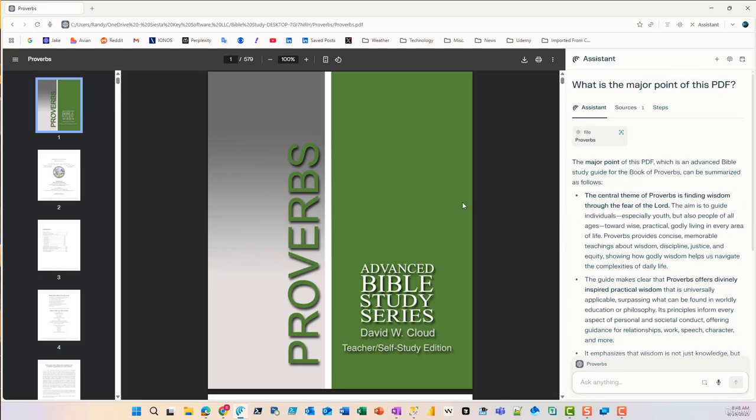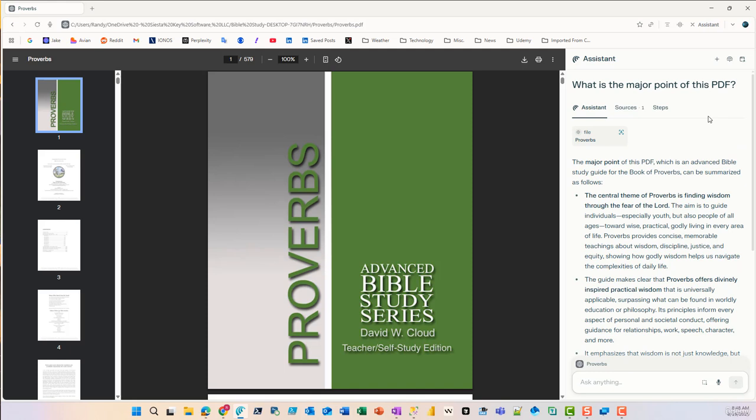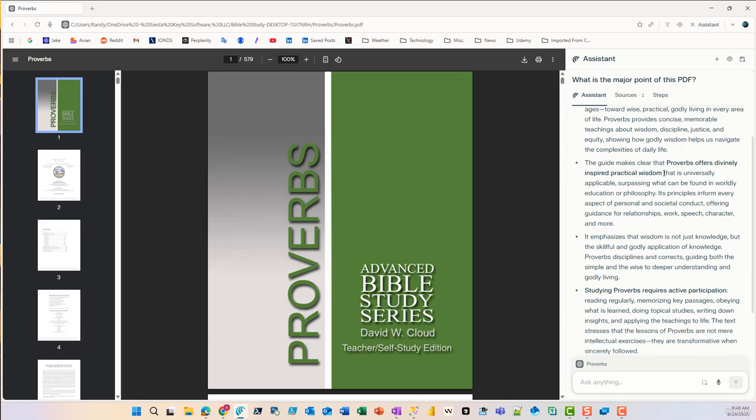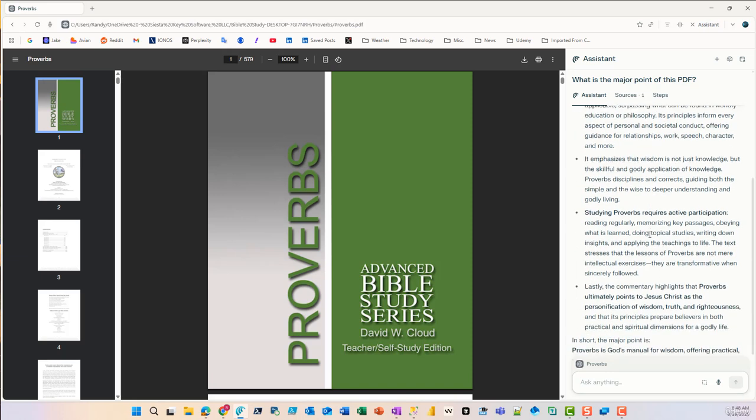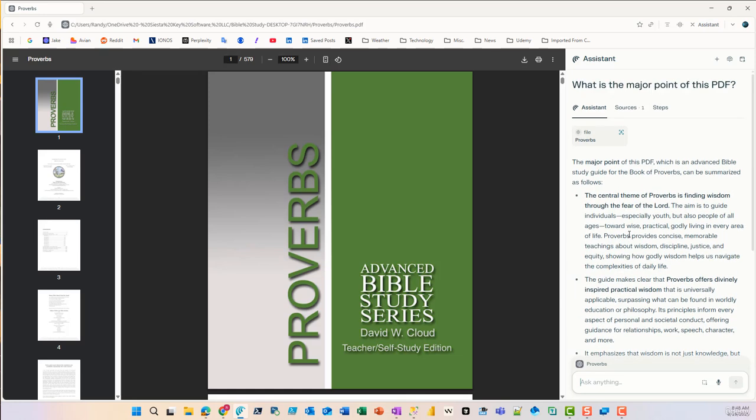Wow, that's amazing. So now this summary, well, okay, so what's the major point? I didn't really ask it for detail. And so the major point of the PDF, which is an advanced Bible study guide for the book of Proverbs, it's got the central theme. The guide makes clear that Proverbs offers divinely inspired practical wisdom. It emphasizes that wisdom is not just knowledge, and studying Proverbs requires active participation. That's pretty amazing that it gathered all of that by apparently analyzing 579 pages of a PDF. But again, we really didn't ask it to do a whole lot.